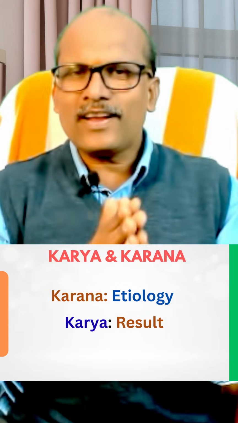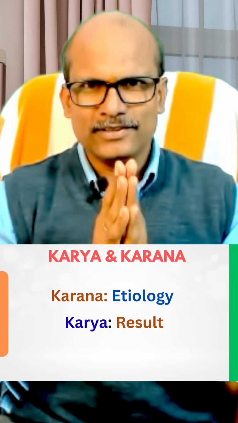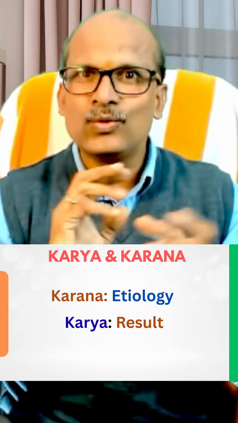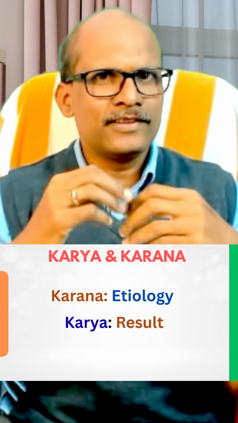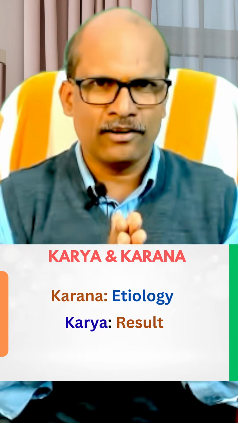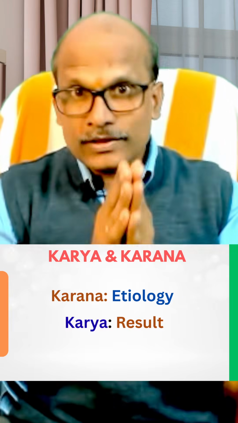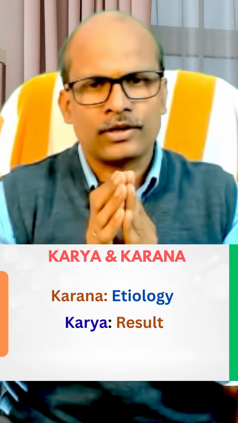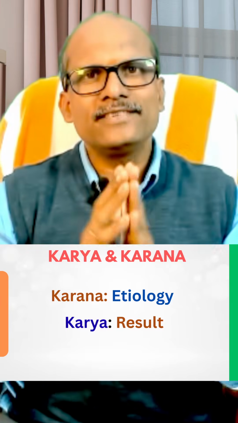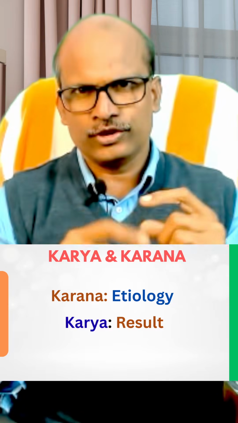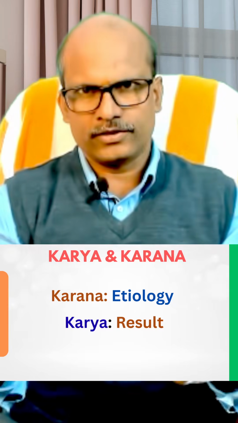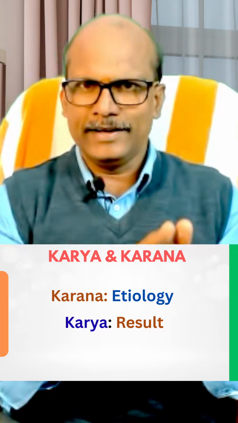Okay, so as I told, selection of single herbs. Usually we consider the Shadurechana Shatashitya, where the Shemanis are explained. Among them, how to select the drugs? First we need to understand how the Shemanis or Ganas are placed, and how they are acting. For that, the Karya and Karana concept will help a lot. Now what is Karana? Karana is etiology, the cause of the disease. Karya is the result, what that etiological exposure has led to, what it has caused. So Karana is Hetu, and Karya is result, right?